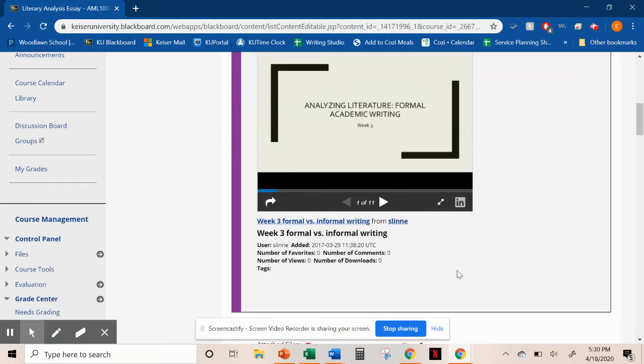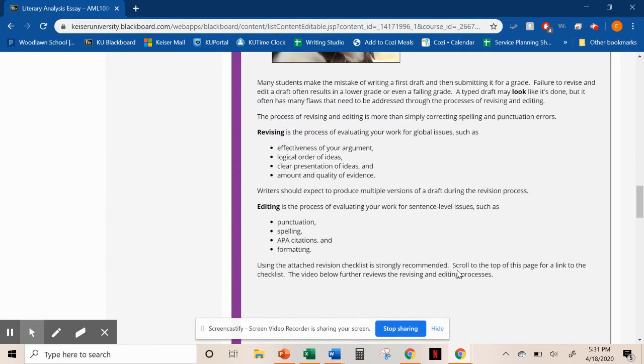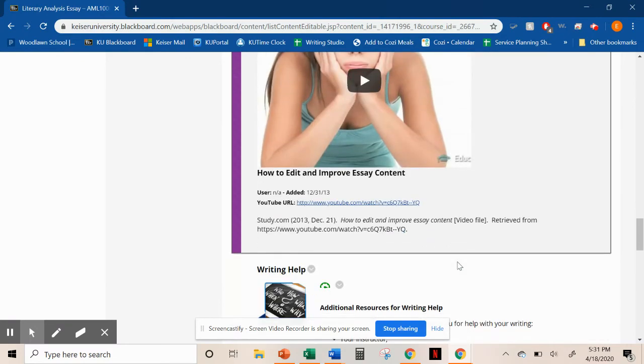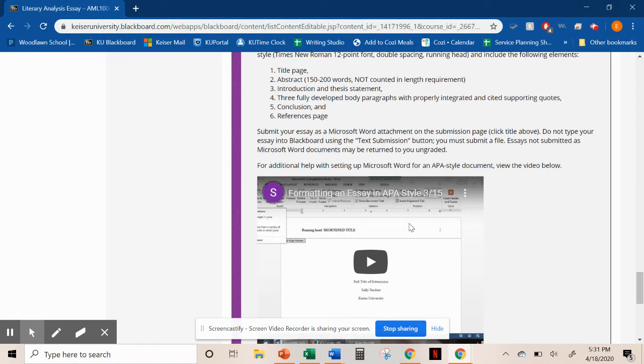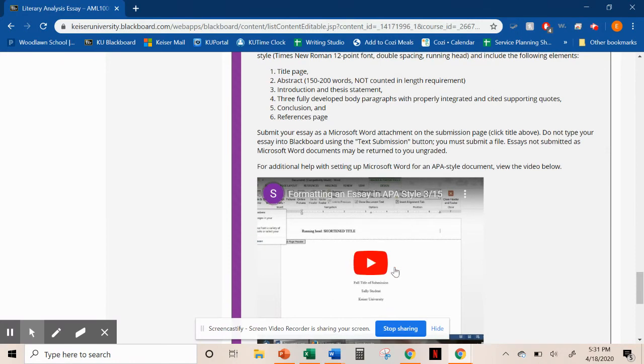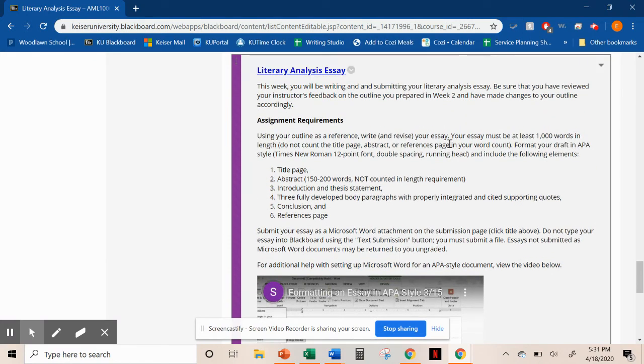Now, you're going to need to go through all of this. You're going to do the editing. You're going to be really careful with all of that stuff. And so the outline, here's another video to help you format. The outline, you're going to use each of those sections, right?